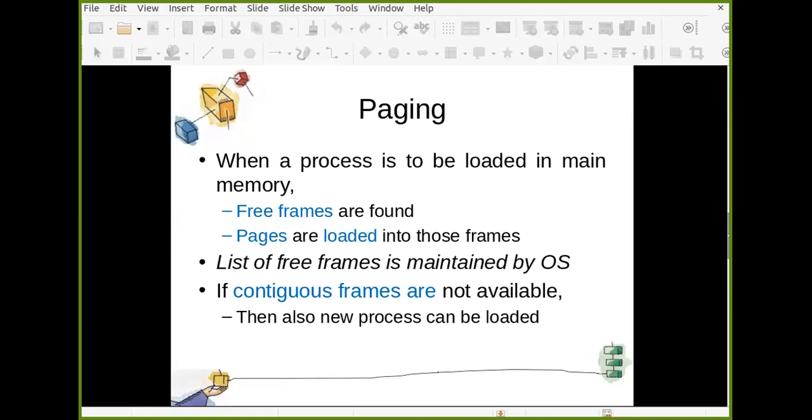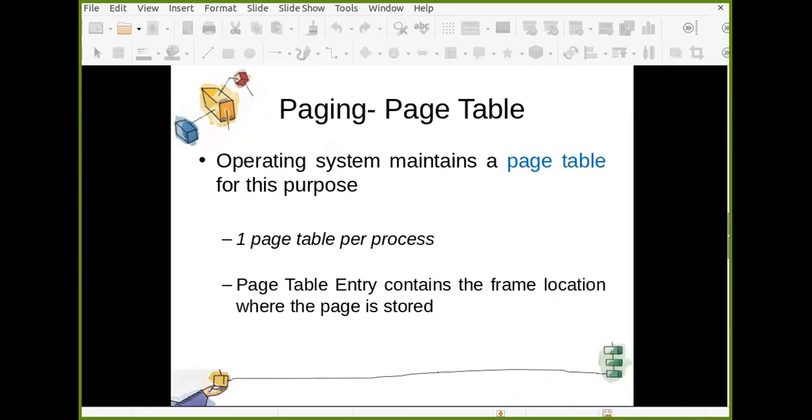And you can think of these frames as one linked list, just to visualize, though it is not that way, but you can visualize that way, that there is some linked list for your pages, and all the frames which contain your process pages, they form one kind of linked list. So they know, okay, from here to there I need to go. So again, though I say it is a linked list, but actually it is not a linked list.